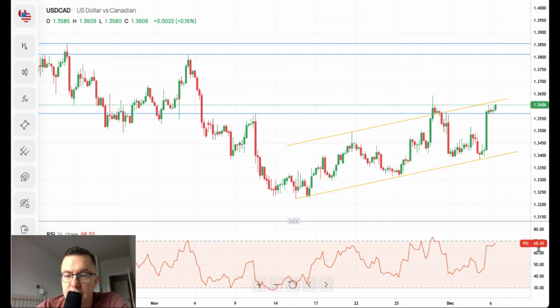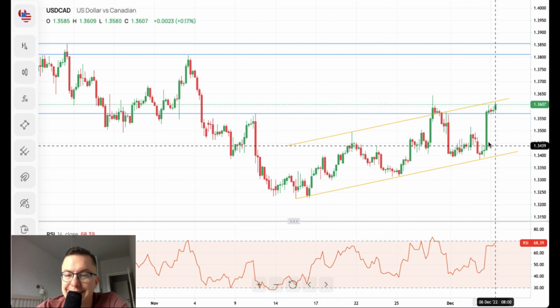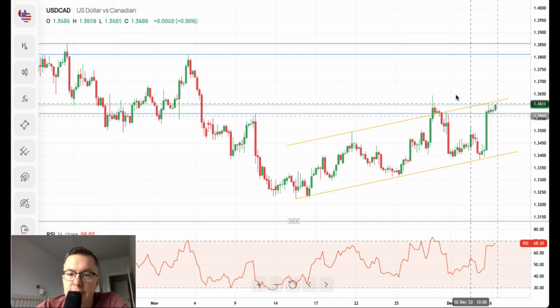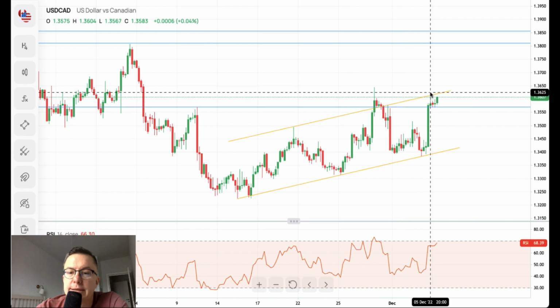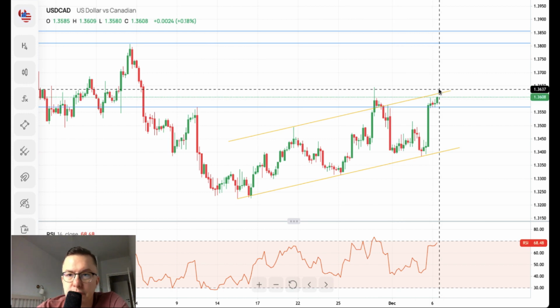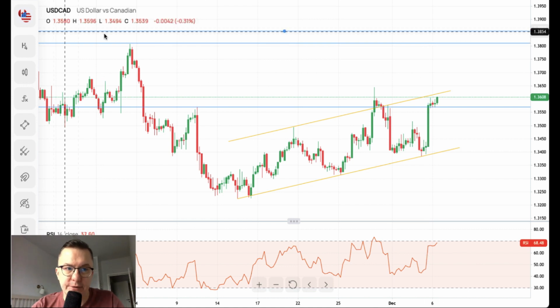We are approaching the level of 70, so this momentum might soon hit extremely overbought conditions. But as long as the market trades inside of the channel or close to the upper channel line, the outlook remains bullish on the US dollar to the Canadian dollar. Targets are on the screen.